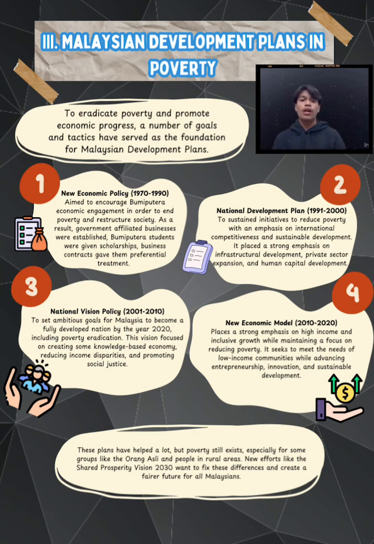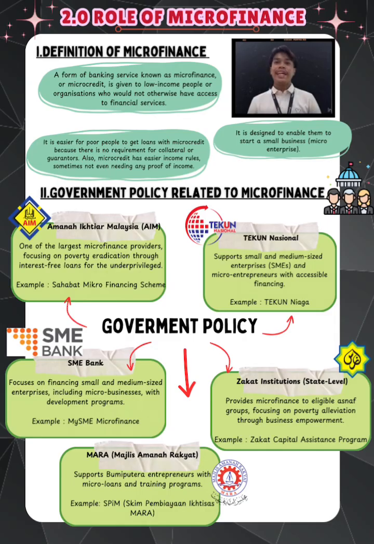To sum up, these plans have helped a lot, but poverty still exists, especially for some groups like the Orang Asli and people in rural areas. New efforts like the Shared Prosperity Vision 2030 want to fix these differences and create a fairer future for all Malaysians. Next, we look into the role of microfinance.